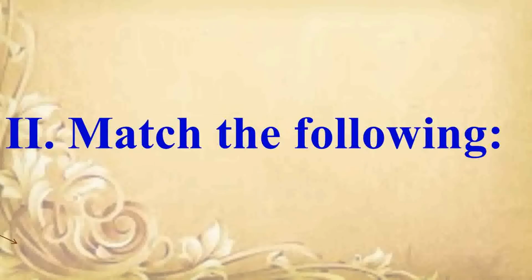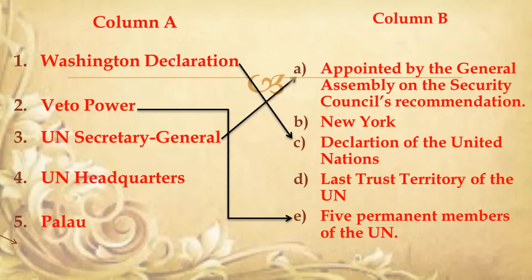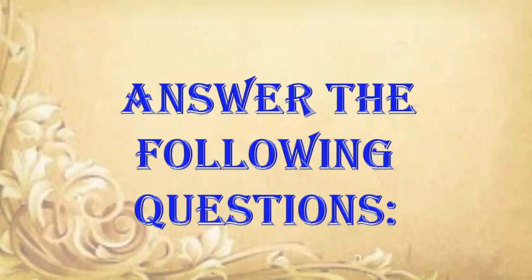Next question. Match the following. Washington Declaration. Answer is Declaration of the United Nations. Veto Power. Answer is 5 permanent members of the UN. UN Secretary General. Answer is appointed by the General Assembly on the Security Council's recommendation. UN Headquarters. Answer is New York. Palau, last trust territory of the UN. Next question. Answer the following questions.